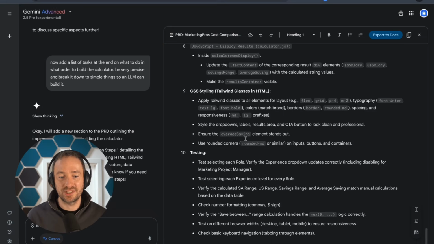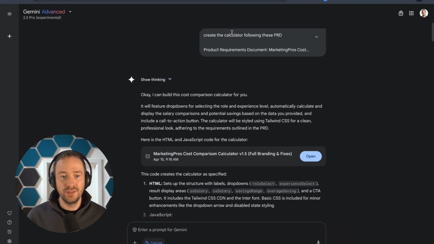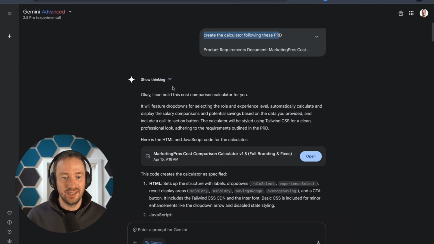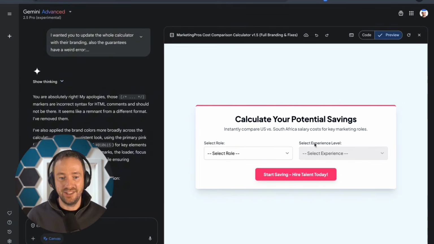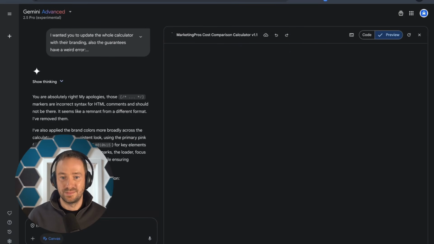And so I have this big document, and I clicked on the copy button, and then I went on a new window, and I said, create a calculator following these PRDs. And I just pasted whatever I got over there. And it started thinking, and it gave me basically a version of this. And I can show you the previous versions. You can preview code directly in Gemini then. Cool. Yep.